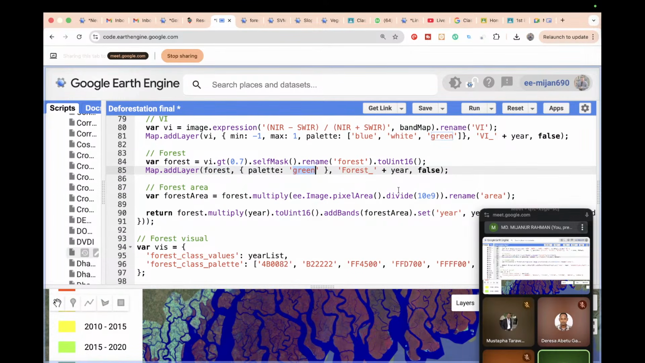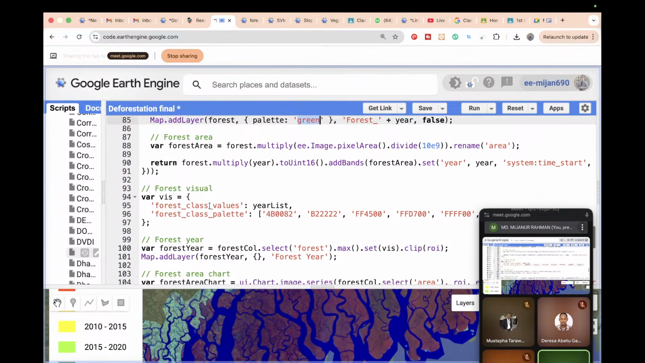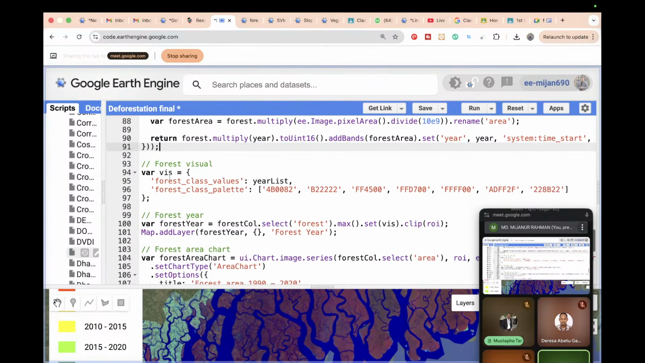Then we also compute the forest area here. We compute the forest area in square kilometer units and multiply by the area unit. So it creates a function. If you check, it creates the full function. All of those we simply connect with the function.